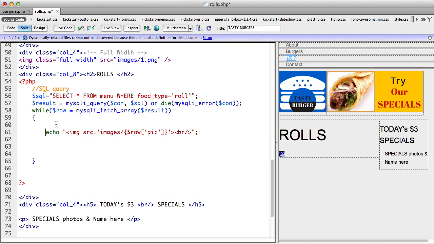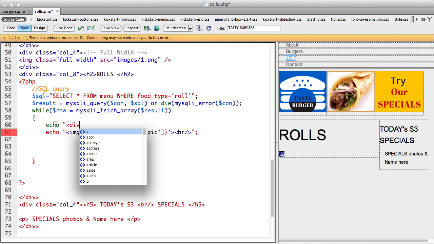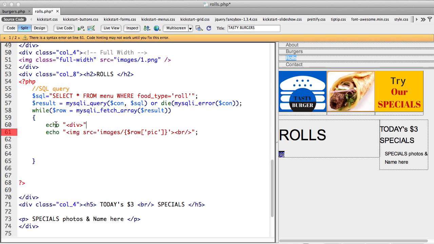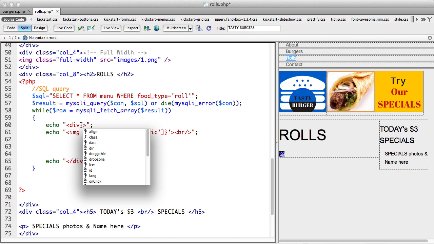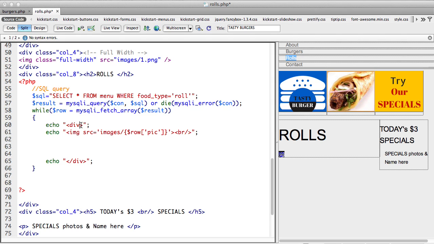Usually what I do, and all of you know my style, that I will start a div tag, echo div, so I can style it later. Okay, I will always start a div tag and I will also end it. You must have a semicolon. PHP is less forgiving than JavaScript. Okay, so that's the div tag. That's only if you want to then add a style to it, you know. If you have the div tag, then you can align it, center it, give it a background and so on.